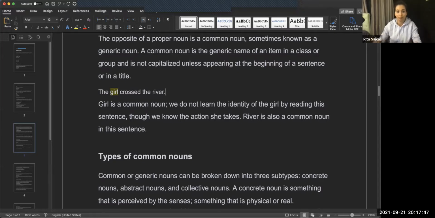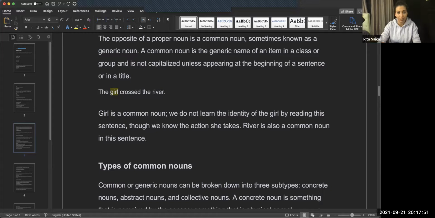The only way it's capitalized is if it's at the beginning. So we can say girls are crossing the river on their horses. Or let me see this.